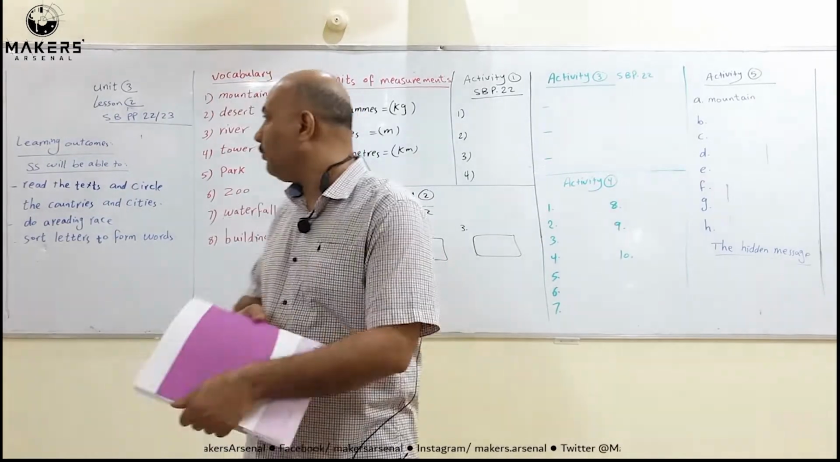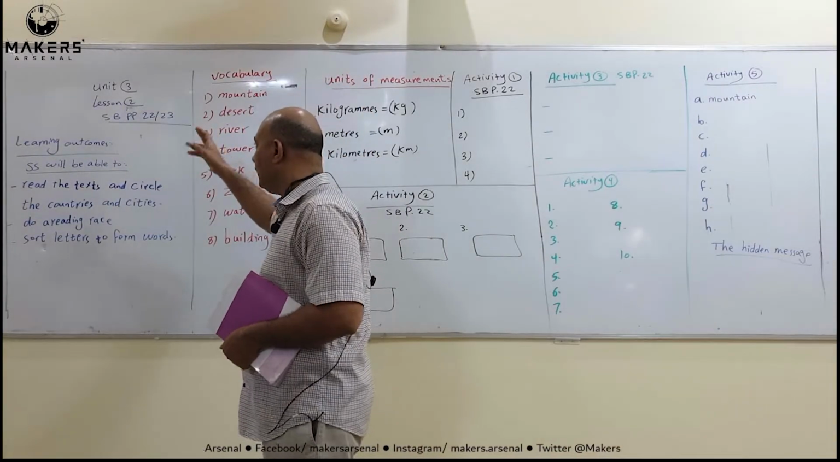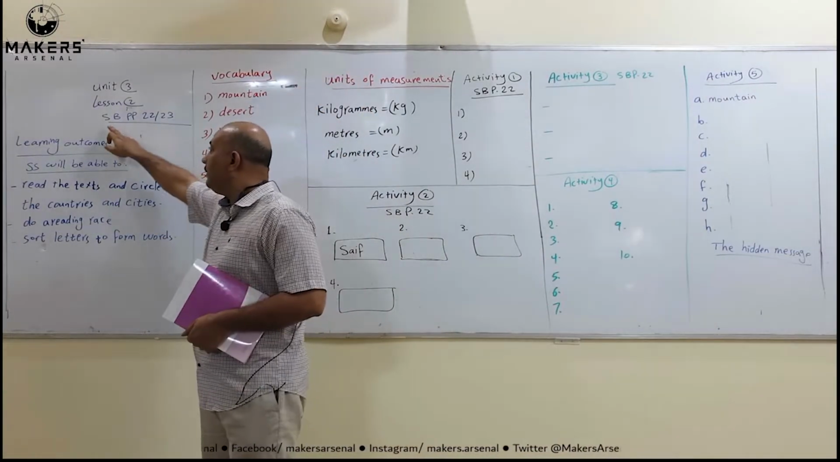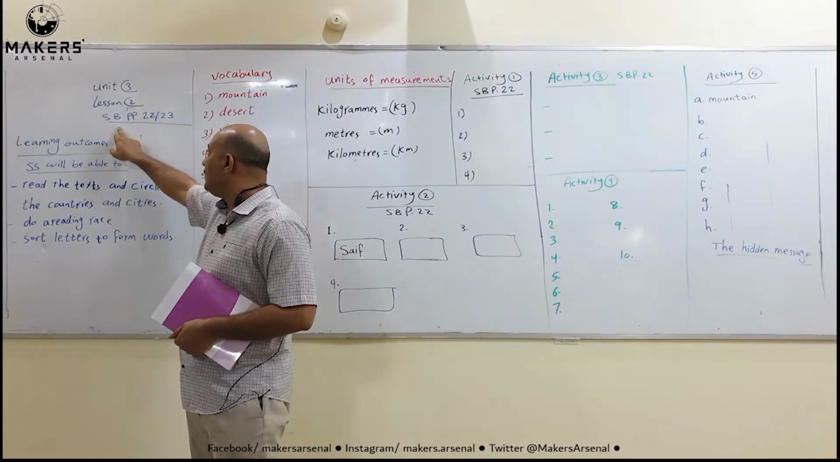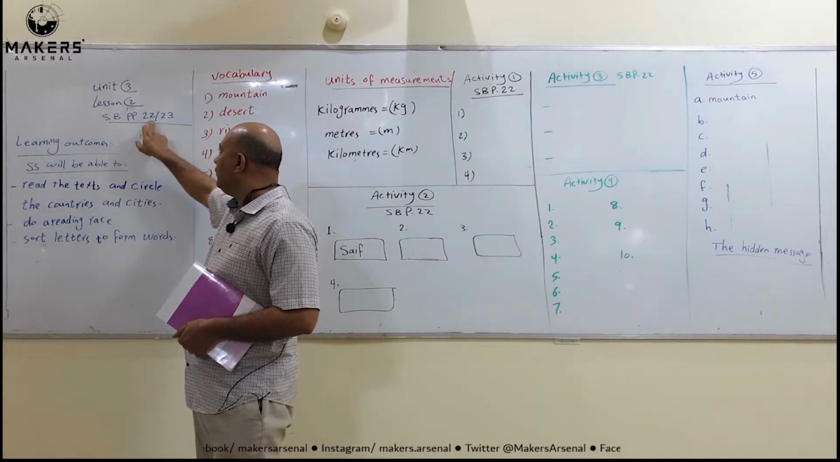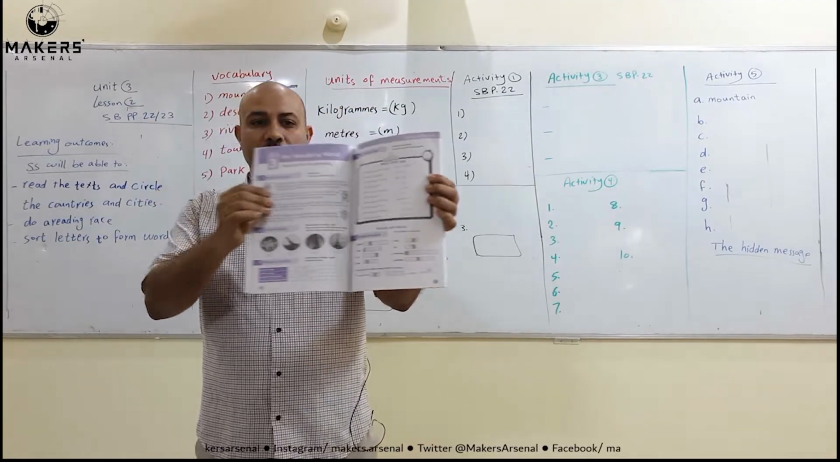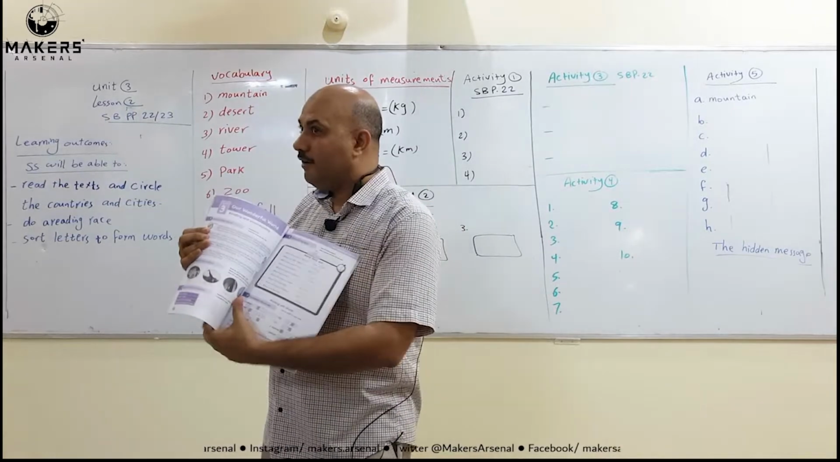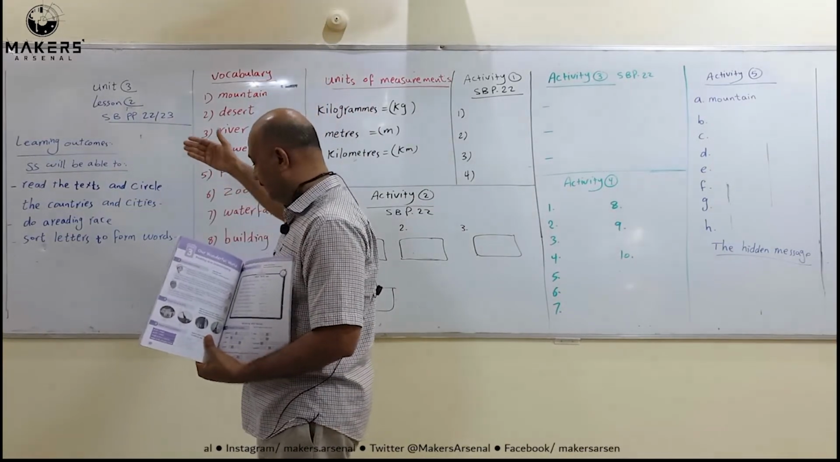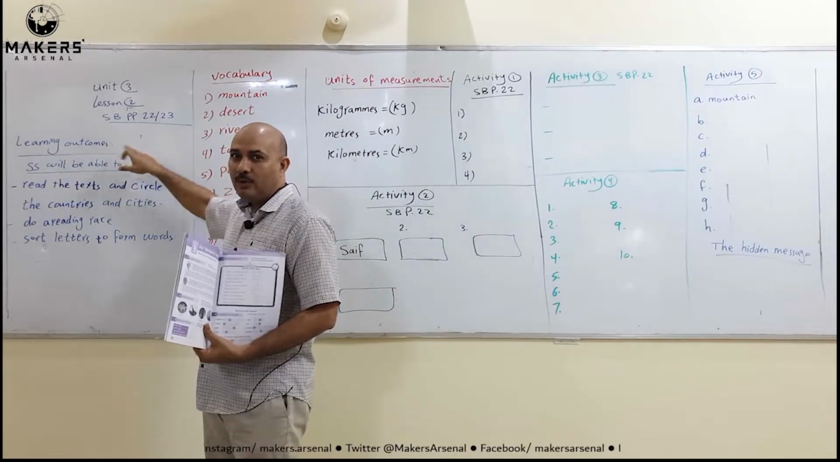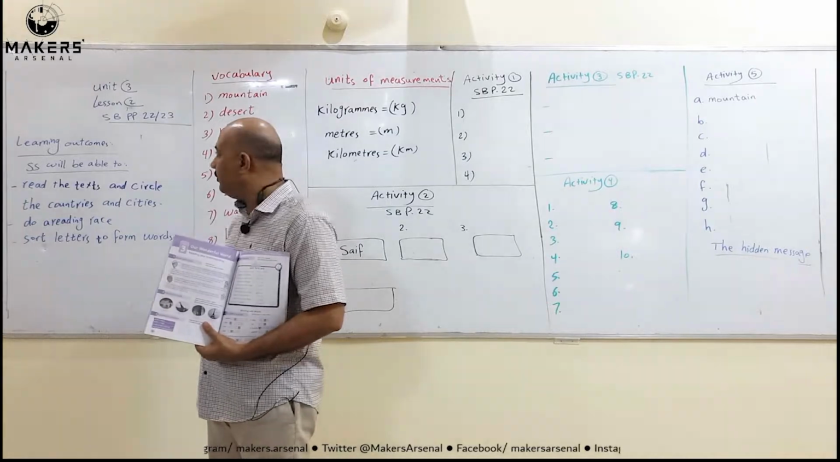Today our lesson will be about Unit 3, Lesson 2. SB means Skills Book. Skills Book pages 22 and 23, the two pages here. So, inshallah, today we have some learning outcomes, the aims. What will we study today or focus on today?